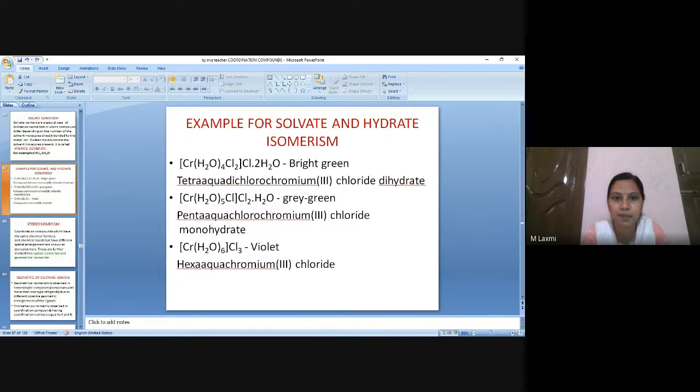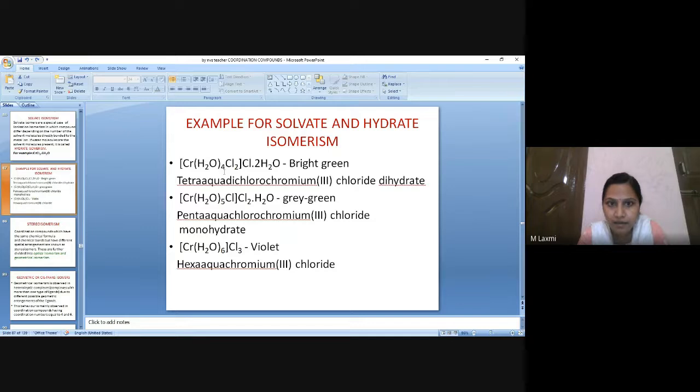Now let us see the example here. I have a complex here, [Cr(H2O)4Cl2]Cl·2H2O. Look at the name. I have to name the ligands, right? It is a positively charged sphere, so it should not change the name of chromium. Done. And what about the ligands? Two types of ligands. One is aqua, water, which is a special case, and I have chloro or chlorido, both are correct.